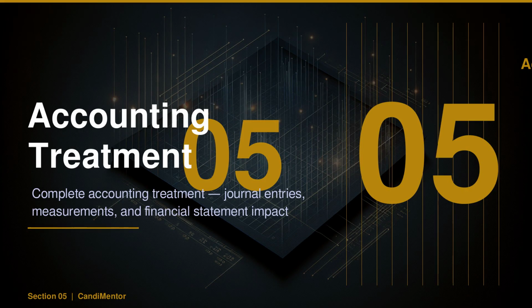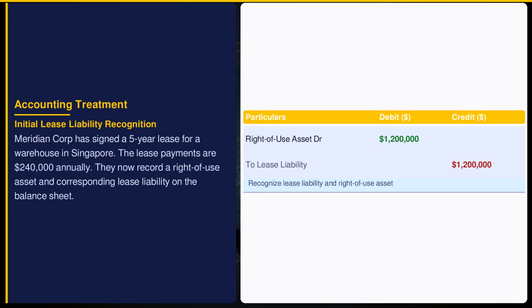Meridian Corporation, a global manufacturing company, signs a 5-year operating lease for its Singapore warehouse. Watch how every accounting event plays out. Each transaction impacts not just the balance sheet, but also cash flow and profit metrics. The initial recognition of the lease reflects both an asset and a liability. According to Indian Accounting Standard 7, leases must be recognized on the balance sheet.